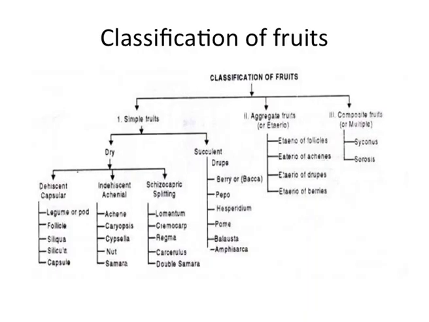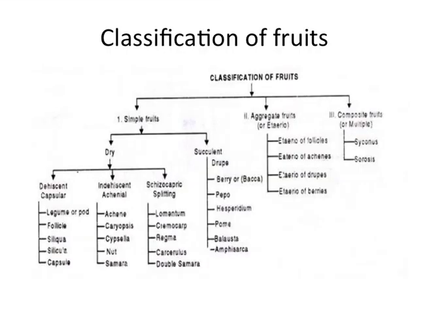Next, the classification of fruits. Mainly the classification of fruits is simple fruits, aggregate fruits, and composite fruits. Simple fruits can be of two types: dry fruits and succulent fruits. Dry fruits also have different types.